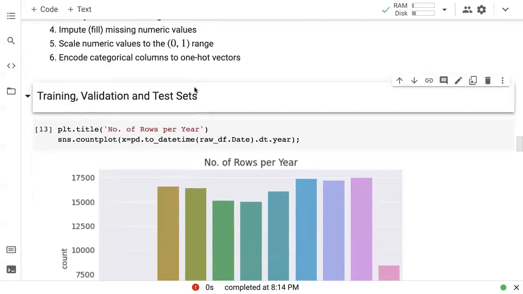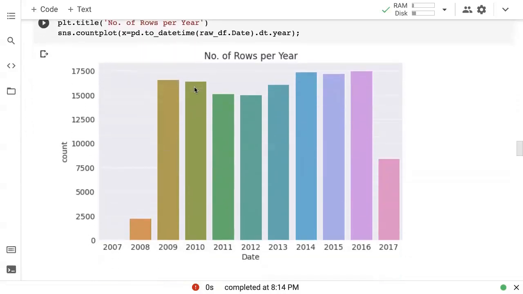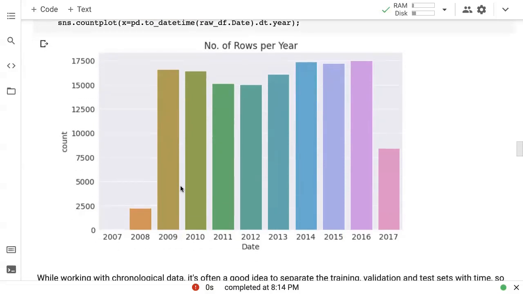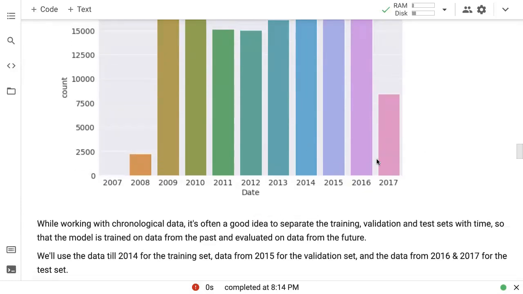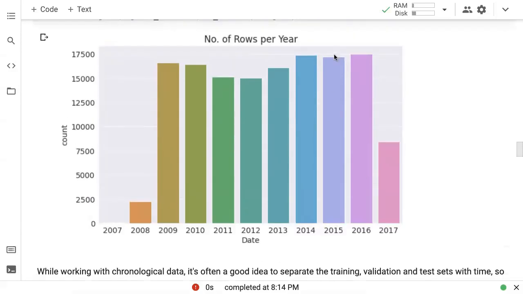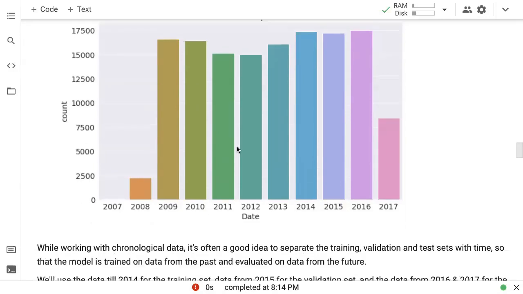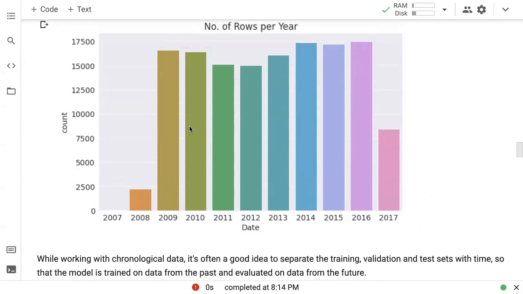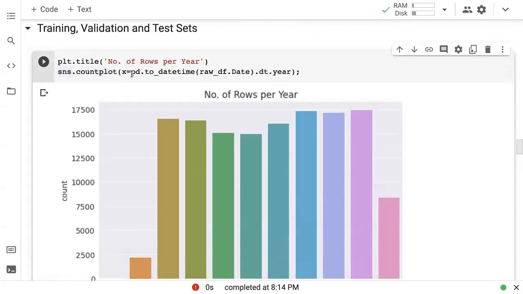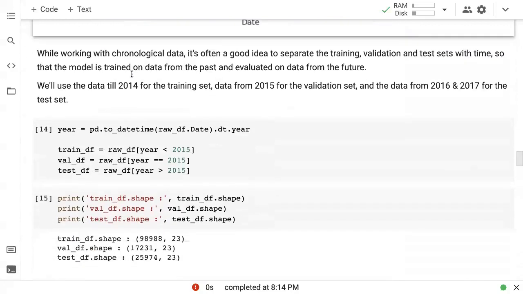Now, it's common practice to do a random split, but in this case, because the data is ordered by date, and because the model that we are going to create using this data is going to be used in the future, we can simulate that, which is using the model trained on the past to predict values in the future, by picking the last couple of years for the test set. And we can maybe pick 1 year before that for the validation set, and then all of this data can be used for the training set. So this is the distribution of the number of rows per year, and we've done that using a simple count plot using Seaborn.